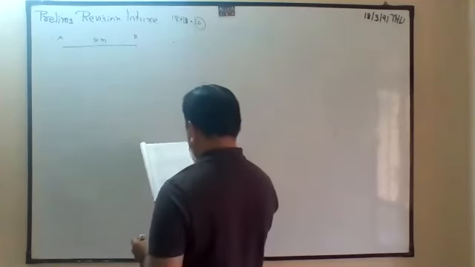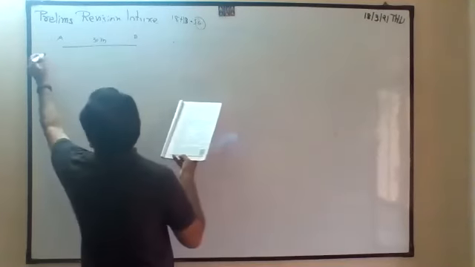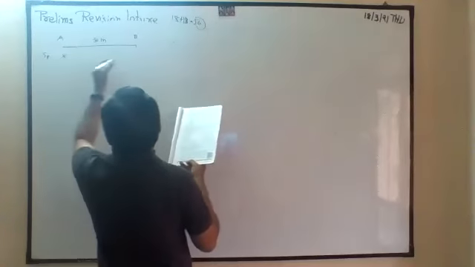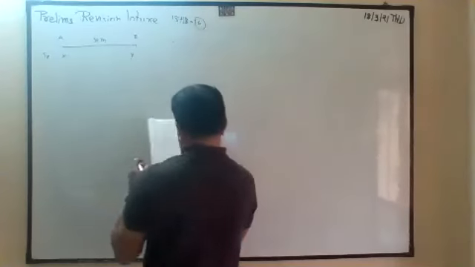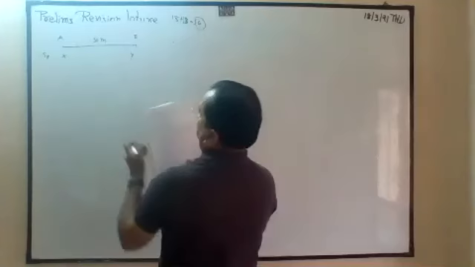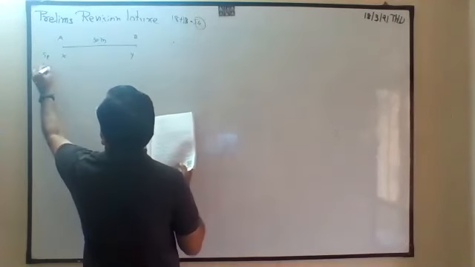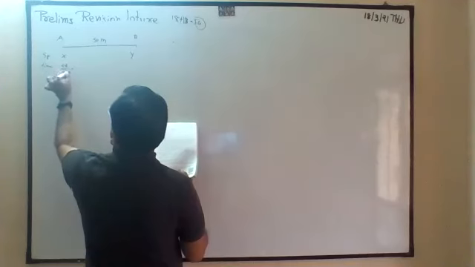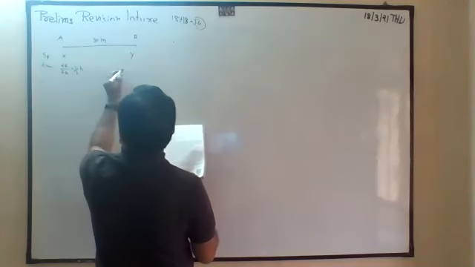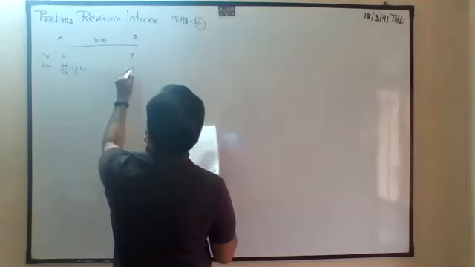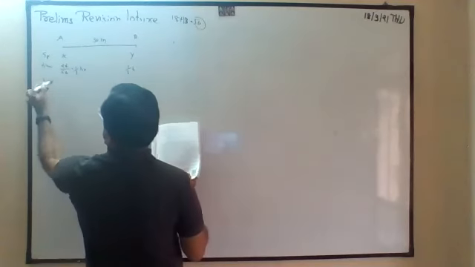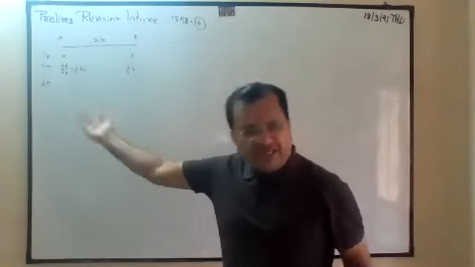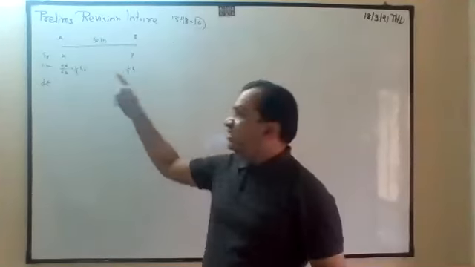Find the speed of both. So speed is x, speed is y. Time 20 minutes, 20 by 60 is equal to 1 by 3 hours. So distance, speed of this is x, speed of this is y.